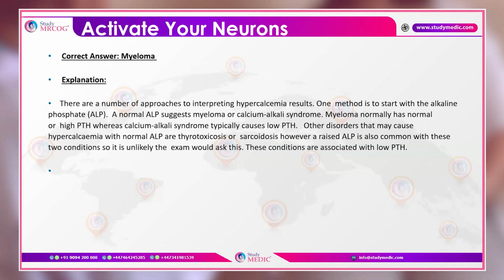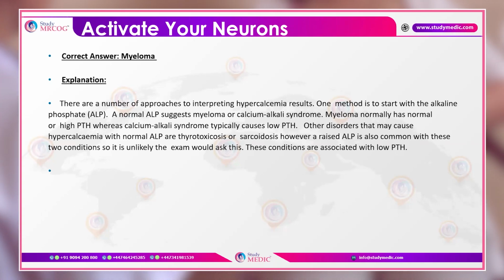There are a number of approaches to interpret the hypercalcemia results, and one method is to start with alkaline phosphatase. A normal alkaline phosphatase will suggest myeloma or calcium alkali syndrome. Myeloma normally has calcium normal or high parathyroid hormone levels, whereas calcium alkali syndrome typically causes low parathyroid hormones. Other disorders that may cause hypercalcemia with normal alkaline phosphatase are thyrotoxicosis or sarcoidosis. However, a raised alkaline phosphatase is also common with these two conditions, so it is unlikely the exam would ask this. So these conditions are associated with low parathyroid hormones.